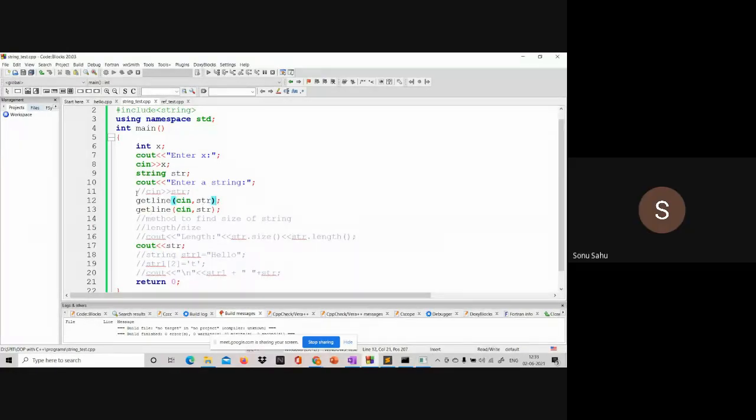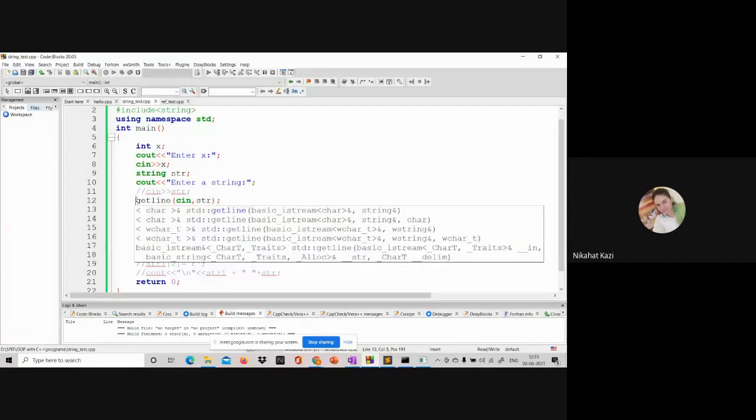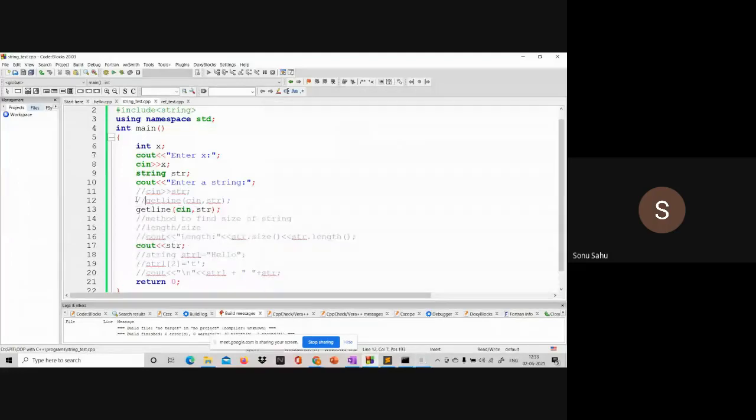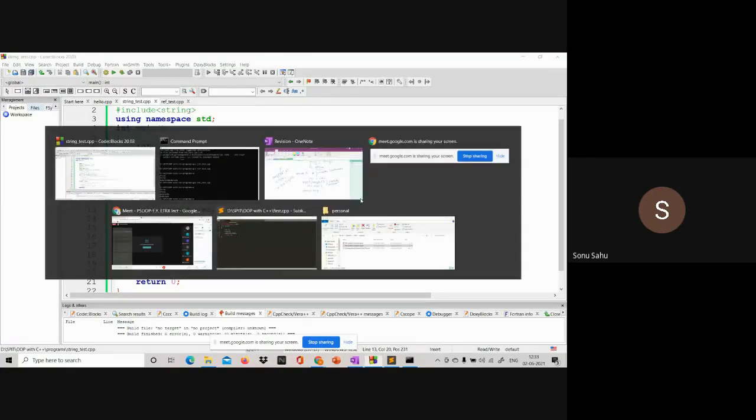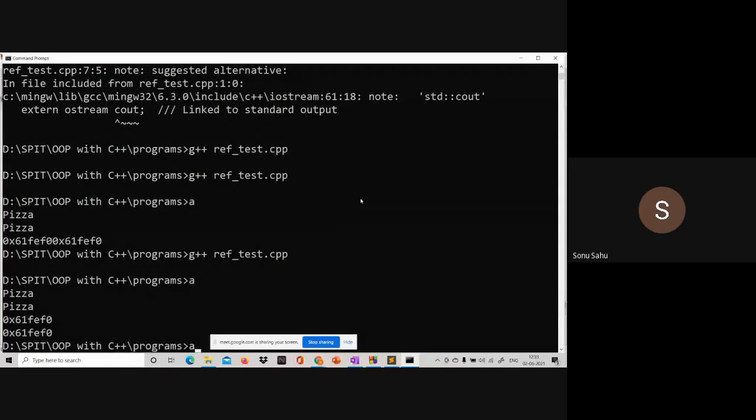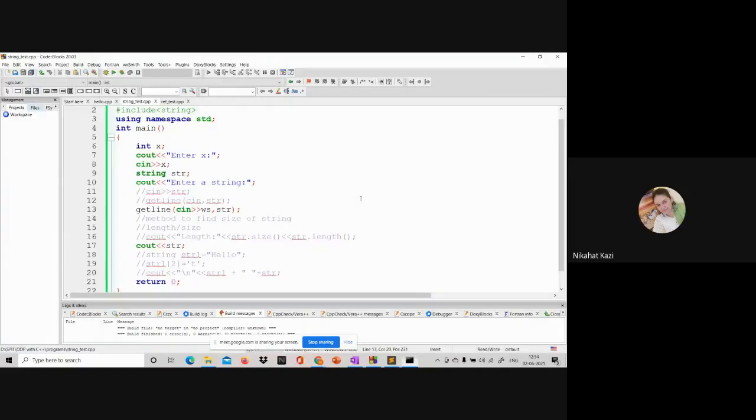Ma'am, yesterday I faced the same issue, but if you write getline only once, and ma'am, please run the code. And ma'am, while inputting the value of x, if we put a space and enter the string now, it will take the value. It will read the value of this string.